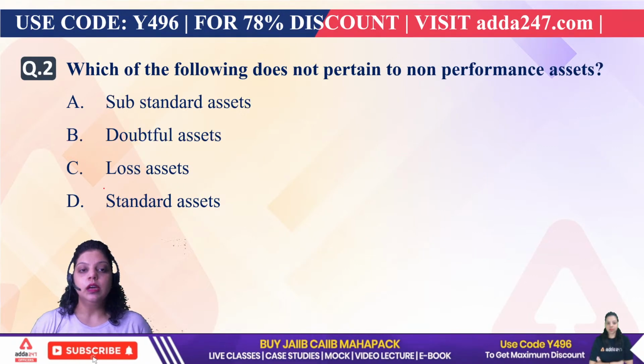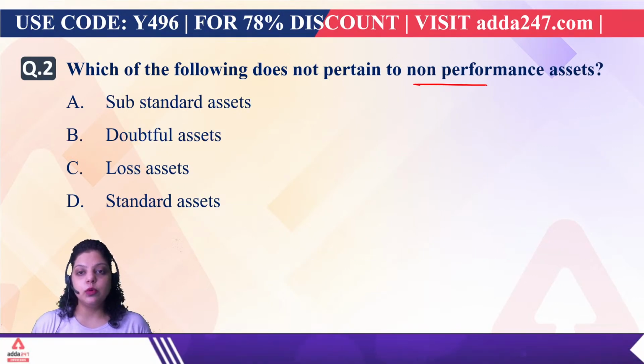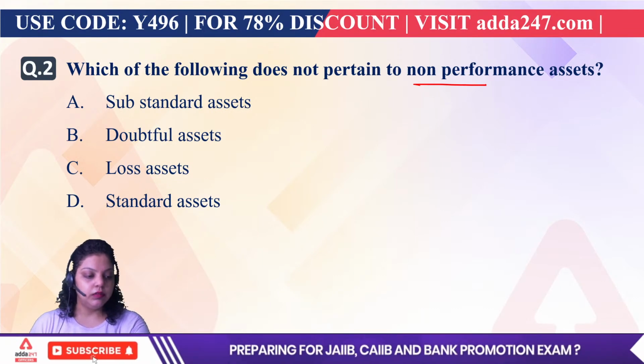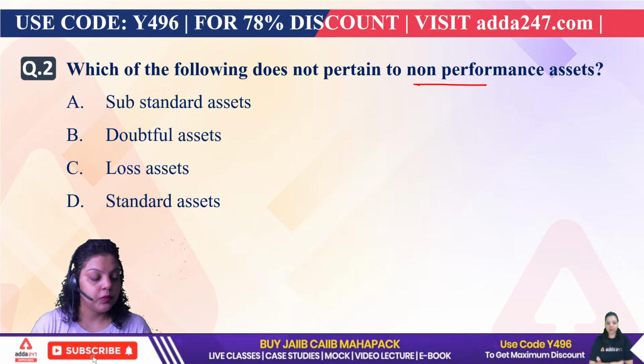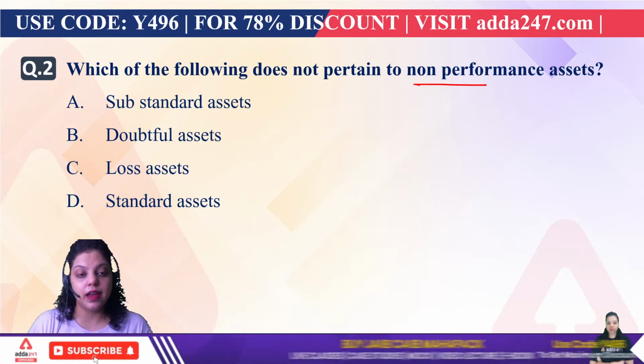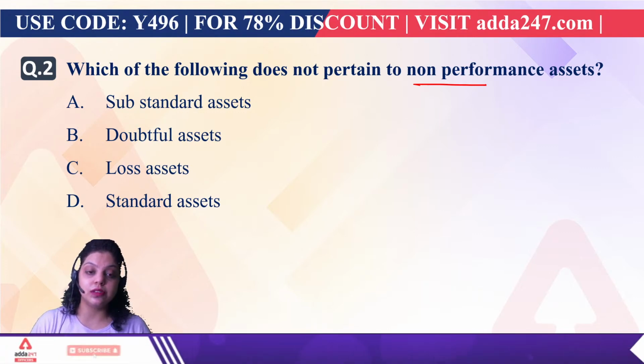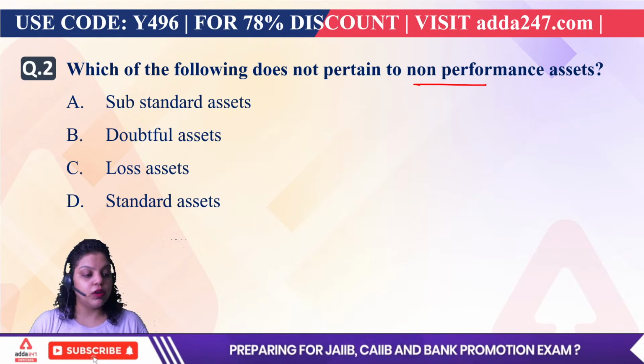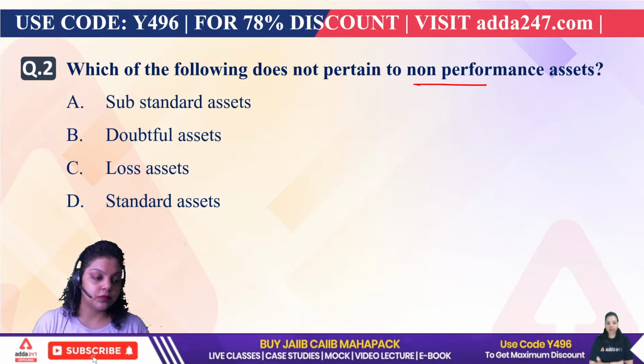Next, which of the following does not pertain to non-performing asset? First is saying substandard asset, second is doubtful, third is loss asset, fourth is a standard asset. So which of the following does not pertain to non-performing asset?